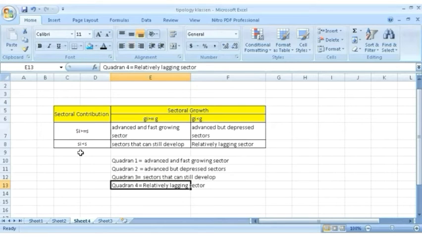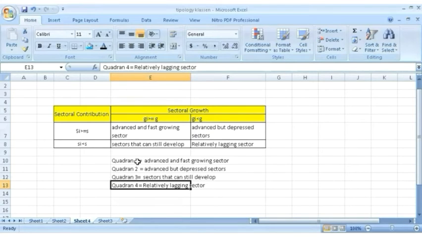If SI is smaller than S, it is a sector that can still develop or a relatively lagging sector. For the sectoral growth, if GI is bigger than or equal to G, it is an advanced and fast growing sector or a sector that can still develop. If GI is smaller than G, it is an advanced but depressed sector or a relatively lagging sector.